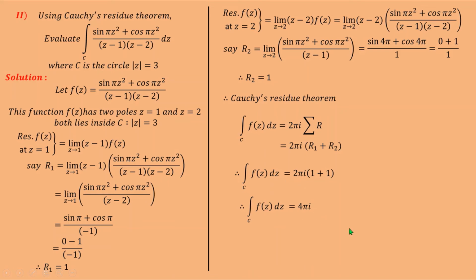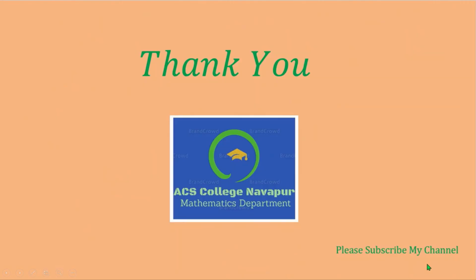So this is your final answer. This is the required integral. And so we get integration over C of sin pi z square plus cos pi z square upon z minus 1 into z minus 2 dz is equal to 4 pi i, which is the required integral.